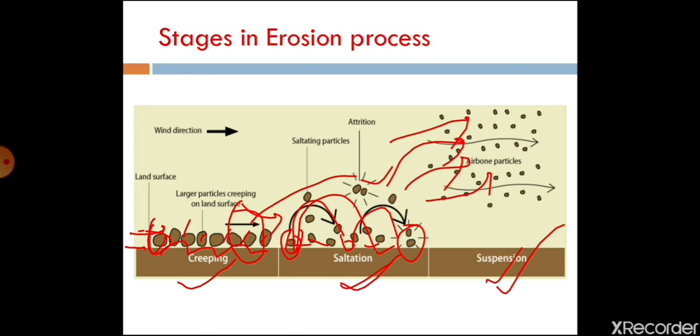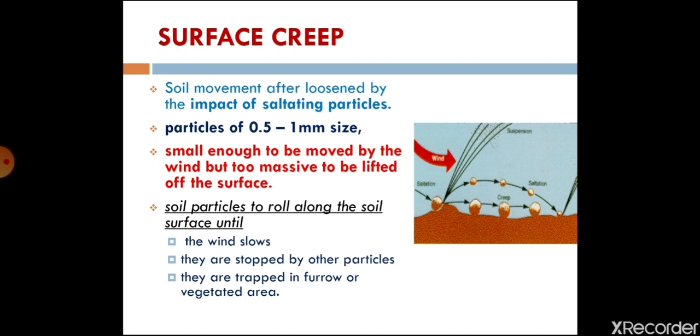So if you see individually, surface creep considers soil particles of size 0.5 to 1 mm, a little bit higher size. These soil particles roll along the soil surface until the wind slows, or they are stopped by other particles, a physical barrier, or trapped in a furrow or vegetative area.